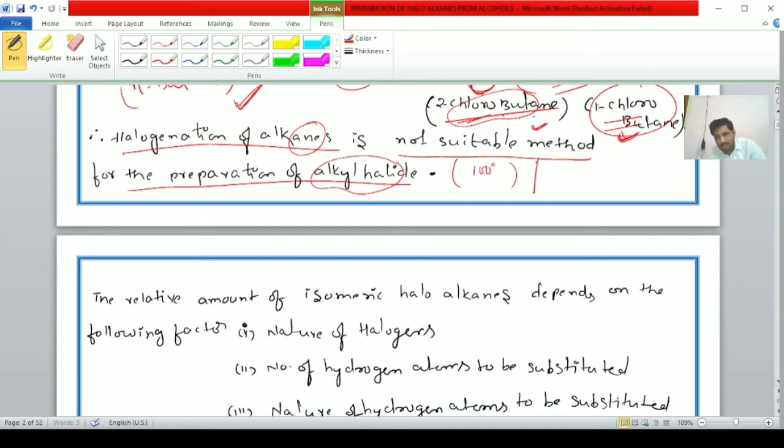In the examination they will ask, students: which method is not preferred for the preparation of alkyl halides or haloalkanes from the given sources: alkanes, alkenes, alcohols, and halogen exchange method. Alkanes is the correct answer, students. Alkanes is not the suitable method. Like that, objective questions they will ask. Next one, students.